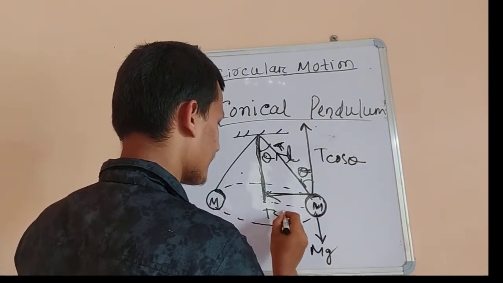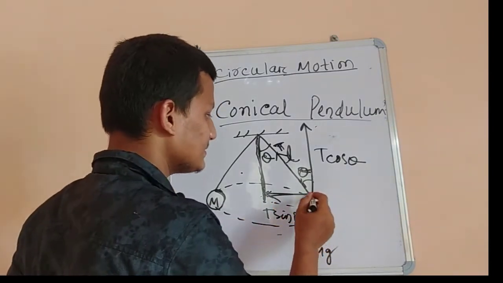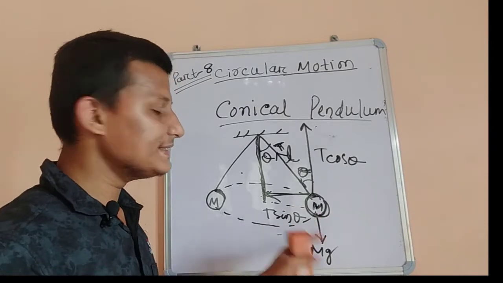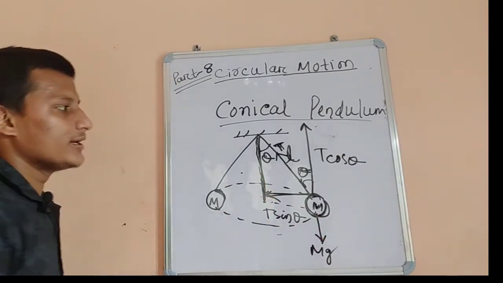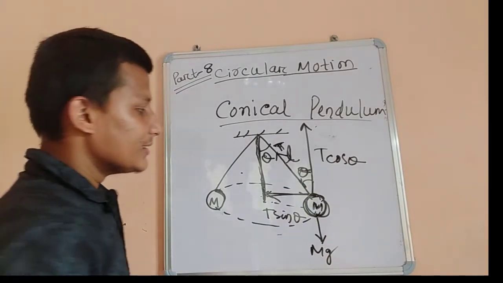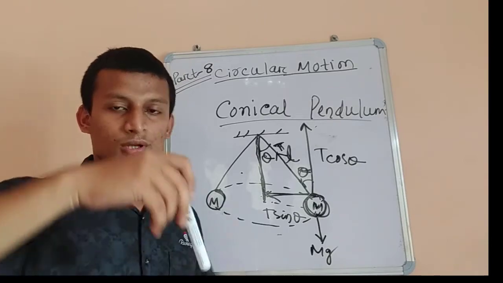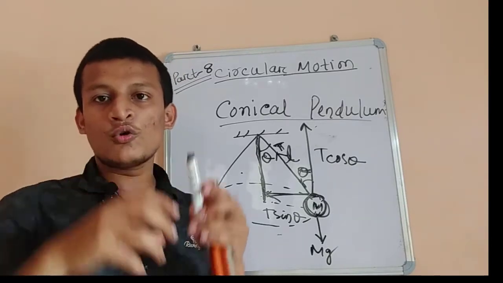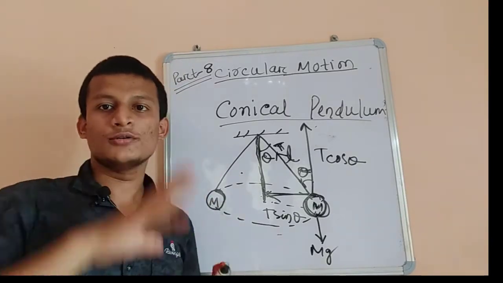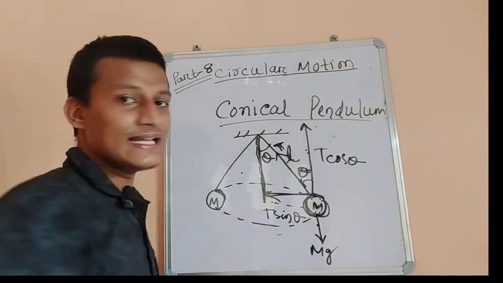See that the forces acting on this bob of mass m are mg acting downward and T cos theta acting upward. As we look, the bob is not going downward and not going upward, so these forces balance each other.